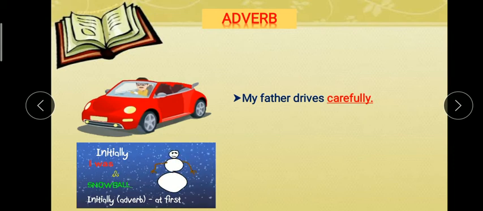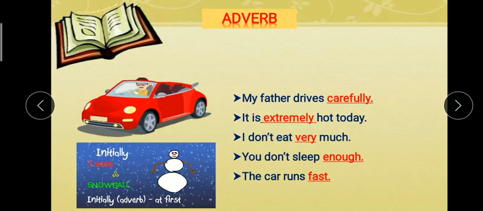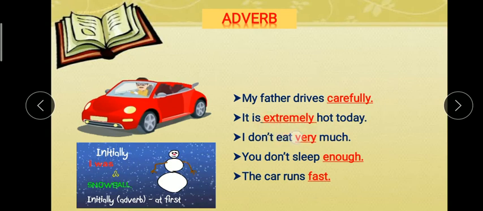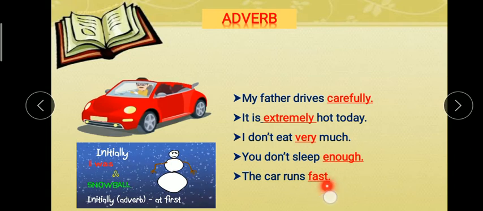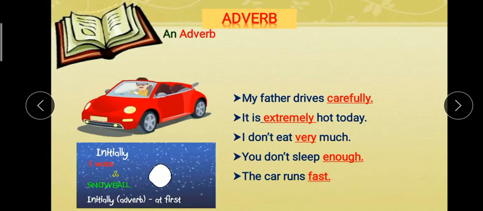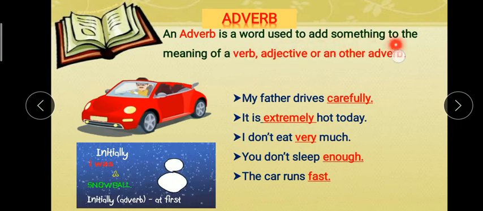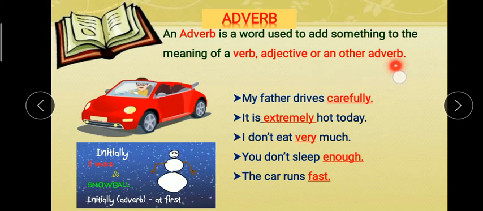So initially is an adverb. Look at some more examples. It is extremely hot today. Extremely is an adverb. I don't eat very much. Here very is an adverb. You don't sleep enough. Enough is an adverb. The car runs fast. Here fast is an adverb. So now we can define adverb: a word used to add something to the meaning of a verb, adjective or another adverb.